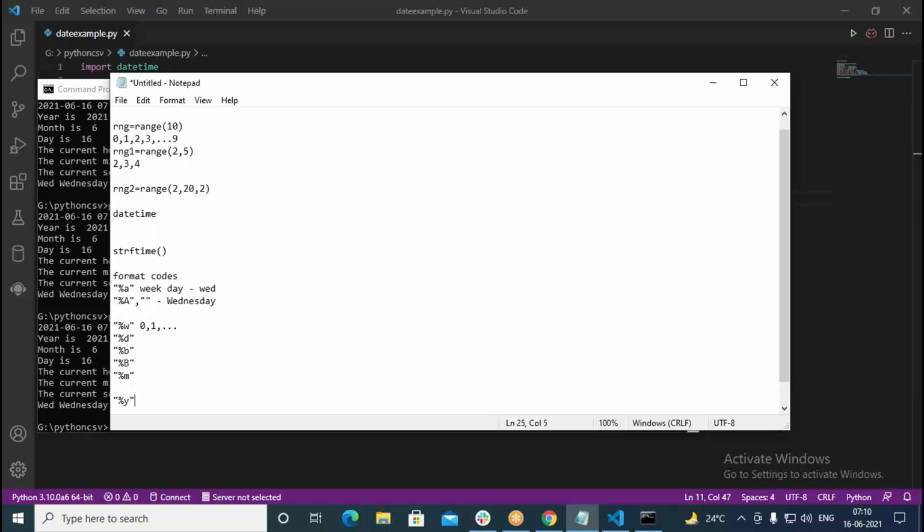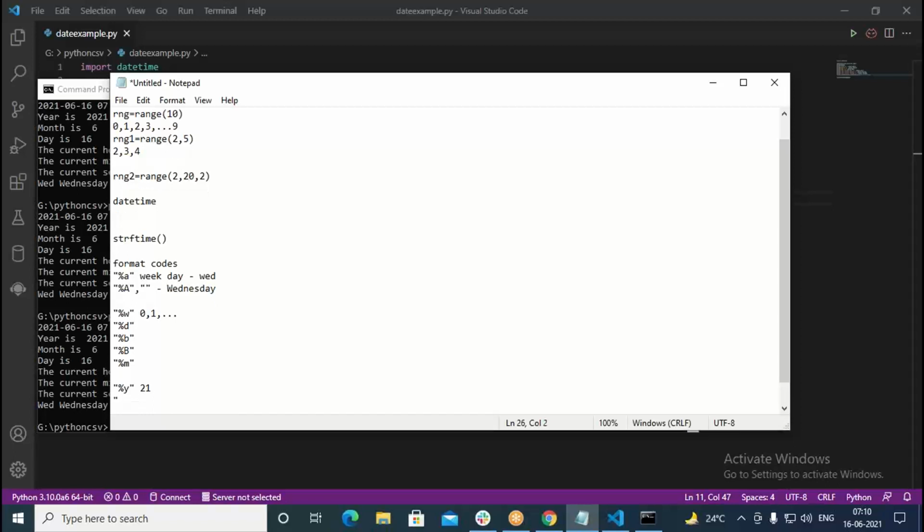With lowercase y, this gives you only 21. But with uppercase Y, this gives you the complete 2021. So only the last 2 digits are shown with lowercase y, but with uppercase Y you get the complete year.